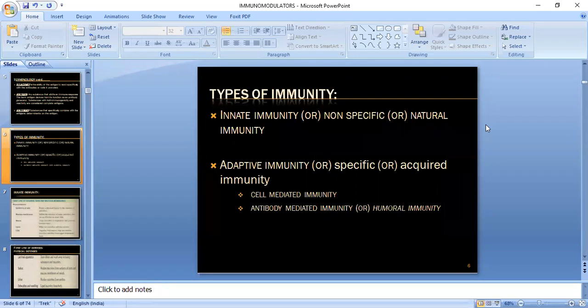There are various physical barriers in your body. Can you tell me certain examples of the physical barriers in your body? Anyone?